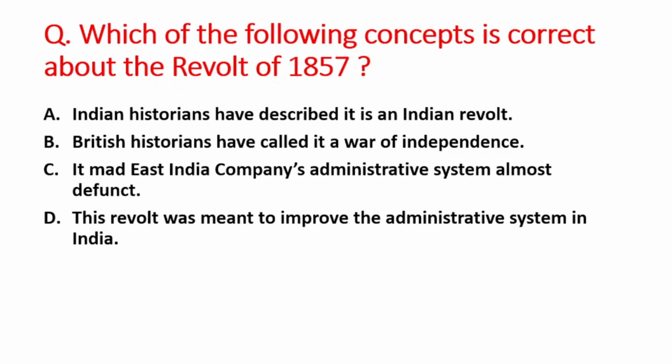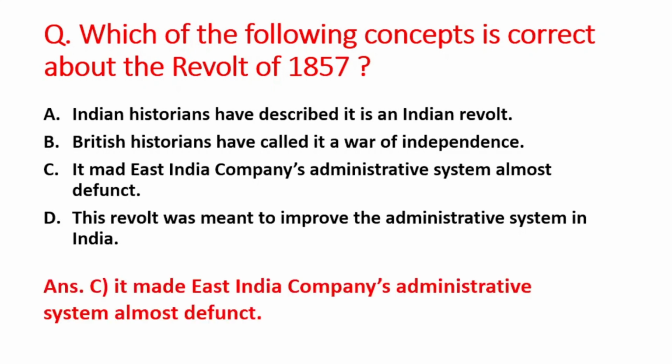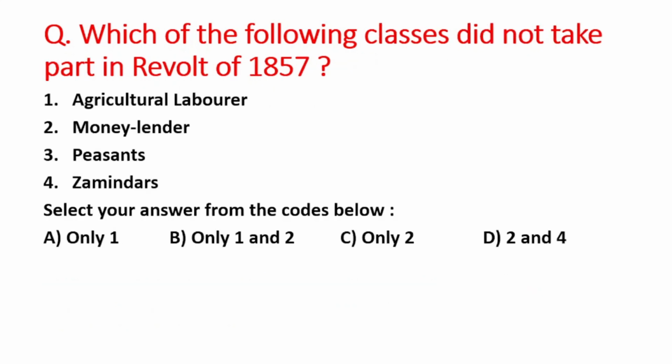And D option is this revolt was meant to improve the administrative system in India. So right answer is option C, that is it made East India Company's administrative system almost defunct. Next question is which of the following classes did not take part in the revolt of 1857? First is agriculture laborer, second is money lender, third is peasants, and fourth is zamindar. You have to choose the correct code that who were not involved in the revolt of 1857.